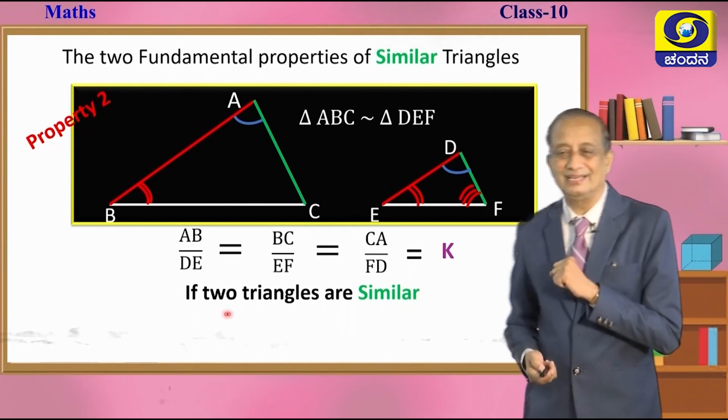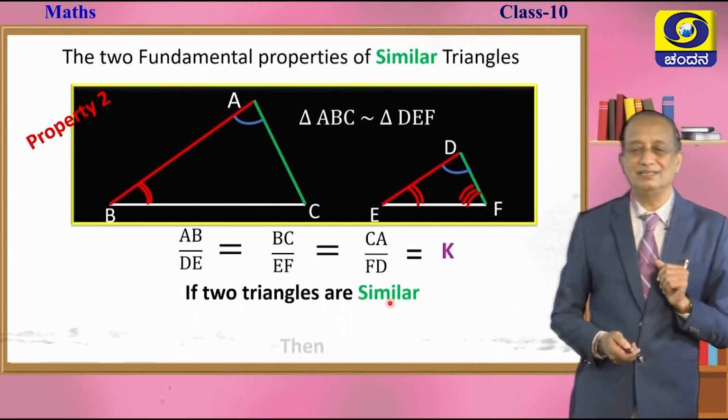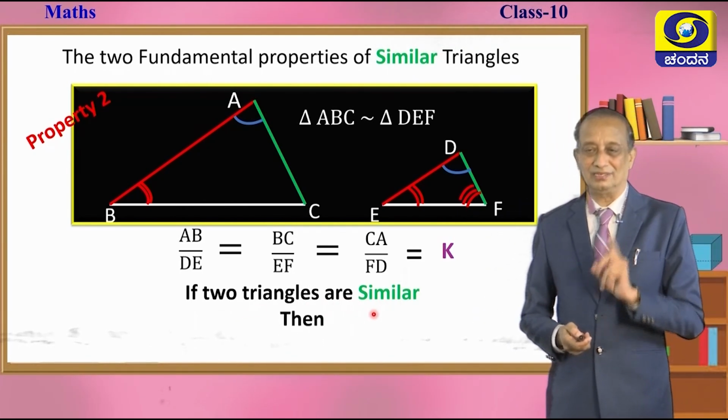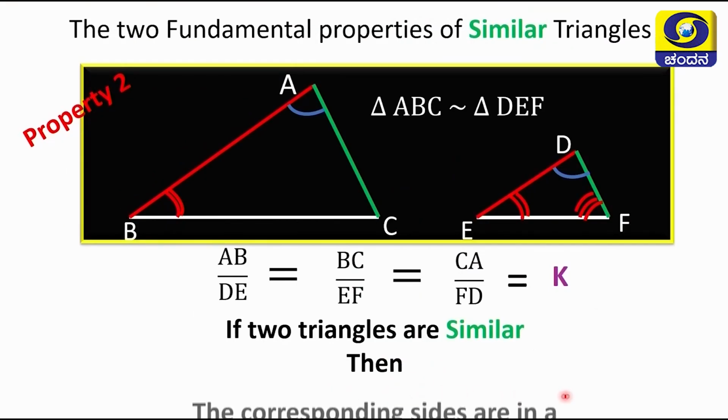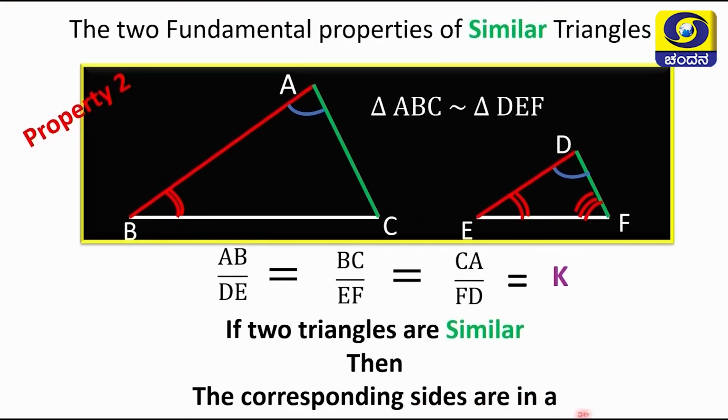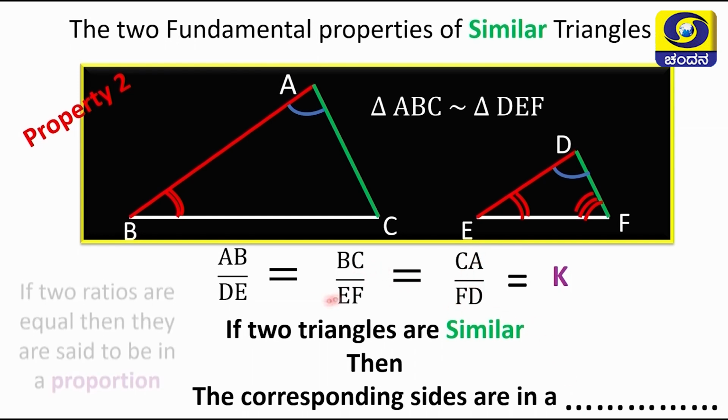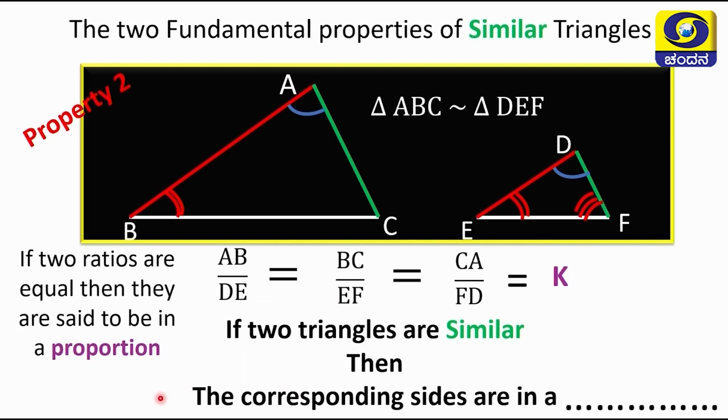So, shall we state it like this, children? If two triangles are similar, then what is the inference you can draw? Then the corresponding sides are in a... come on, try to fill up this gap. If two ratios are equal, what do you call this, children? Okay. So, to fill up this gap on the left hand side, if two ratios are equal, then they are said to be in a proportion.